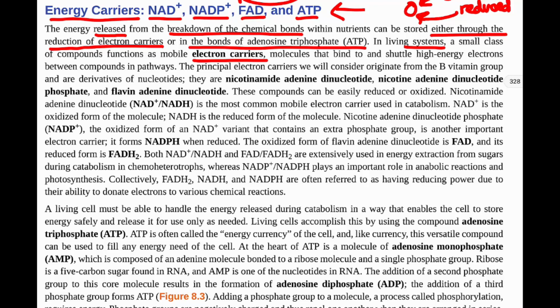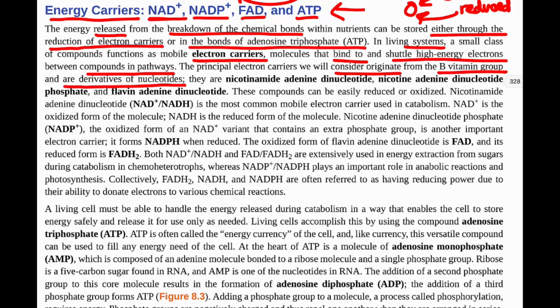These are molecules that bind to and shuttle high energy electrons between compounds and pathways. The principal electron carriers we will consider come from the B vitamin group, and they are derivatives of nucleotides. Our NAD+ is nicotinamide adenine dinucleotide.